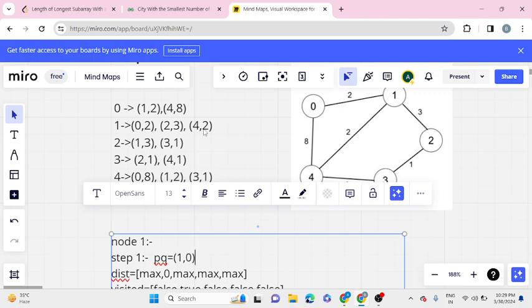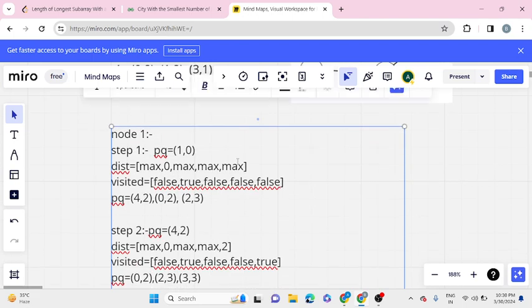4 has a distance of 2, this one. So 0 plus 2 is less than or equal to 3, hence we will store it. So this will be our priority queue. The path having the minimum distance will be at first. So we will use a lambda function for this.